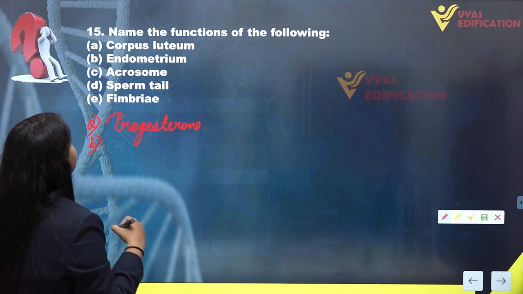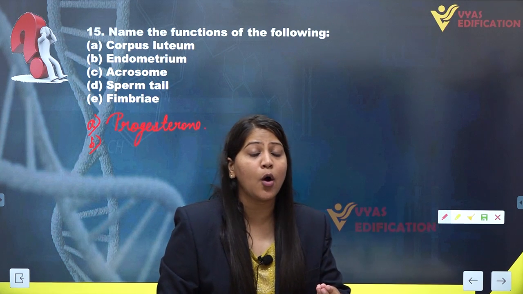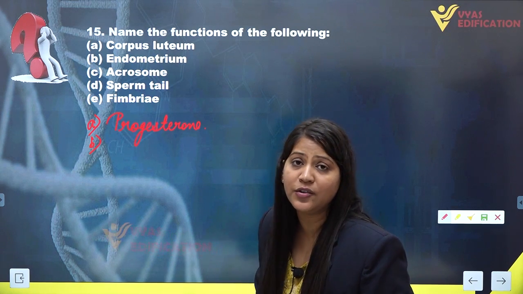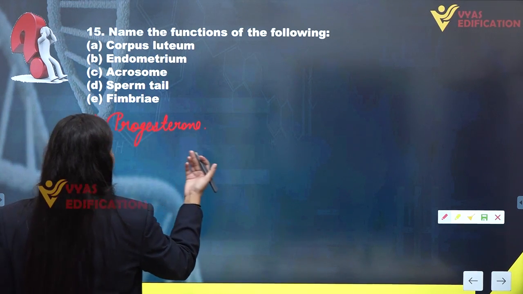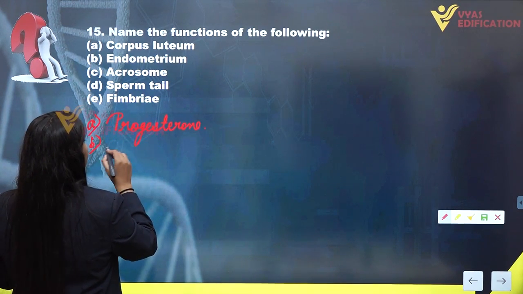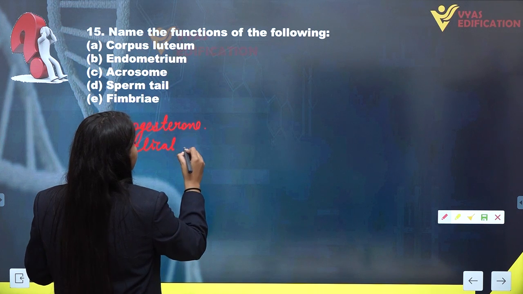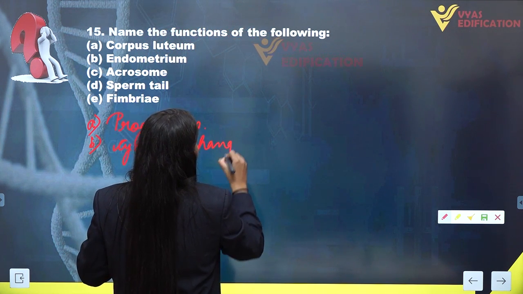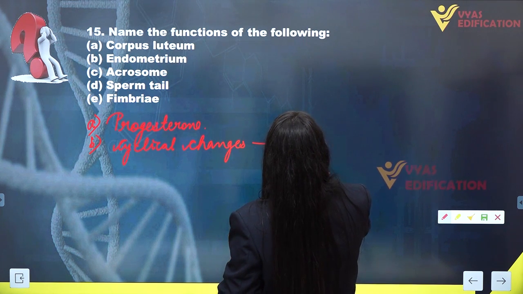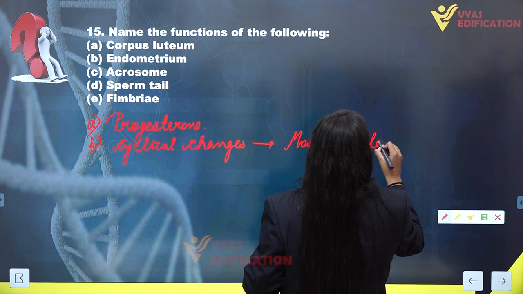Then let's move towards the next, that is endometrium. Endometrium is the innermost lining of the uterus, and it undergoes cyclical changes which result in the menstrual cycle, and it also helps in pregnancy. So the endometrium lining undergoes cyclical changes, which serve as the menstrual cycle or menstruation.